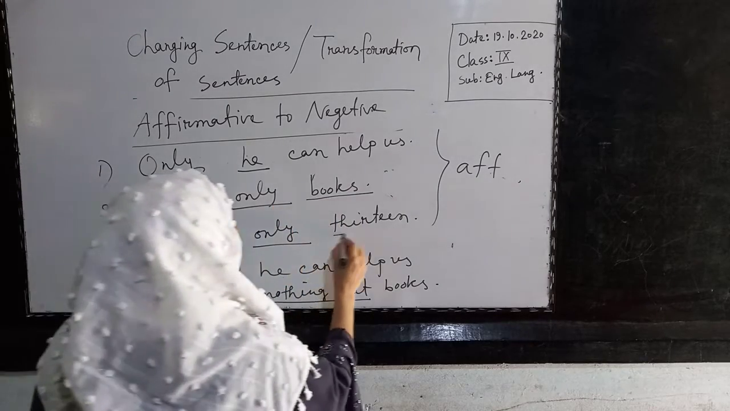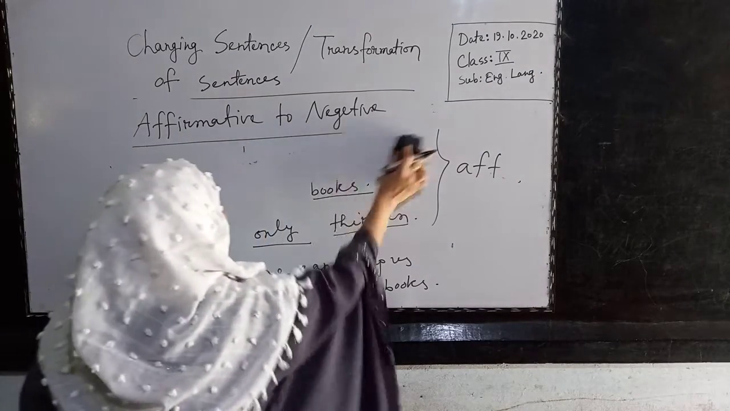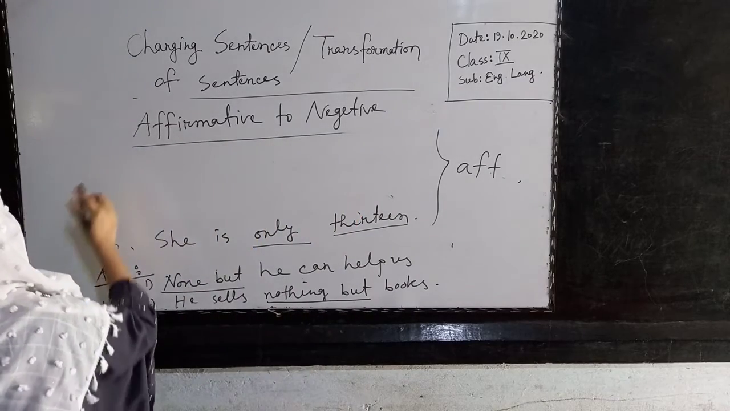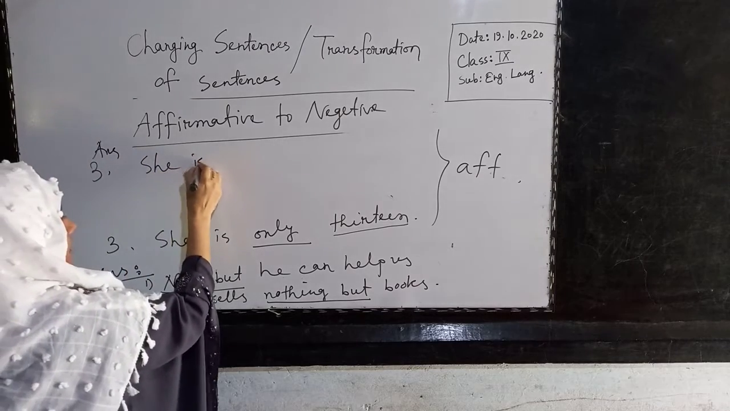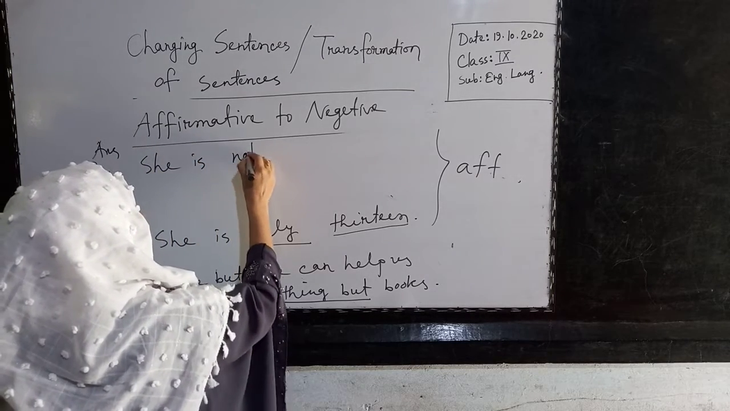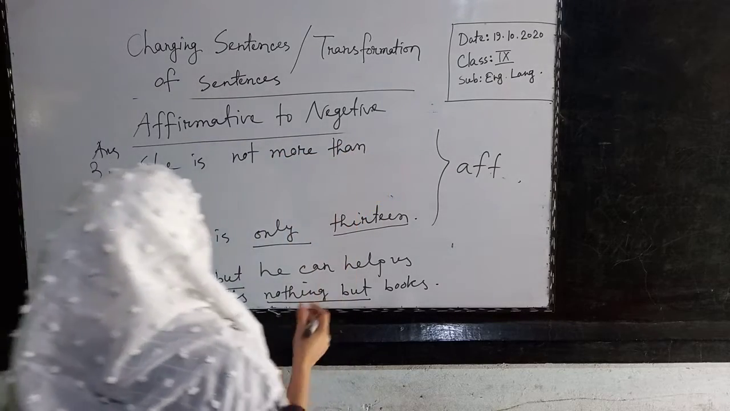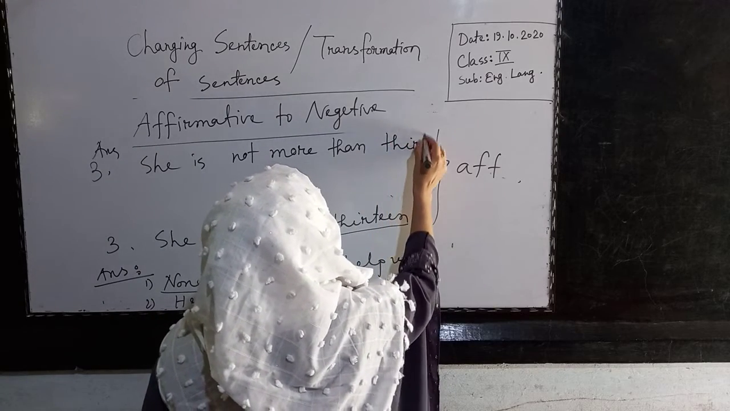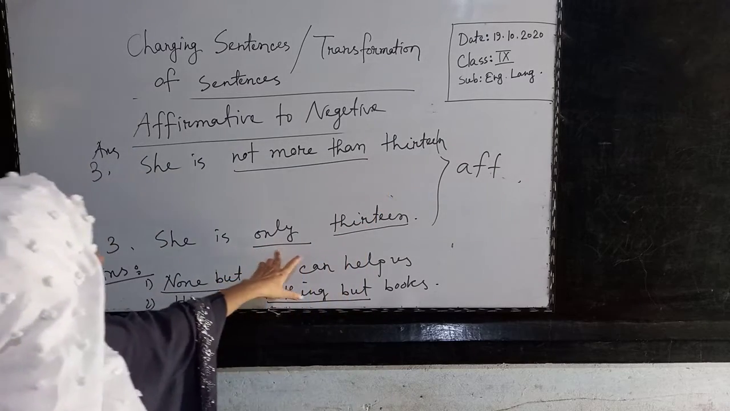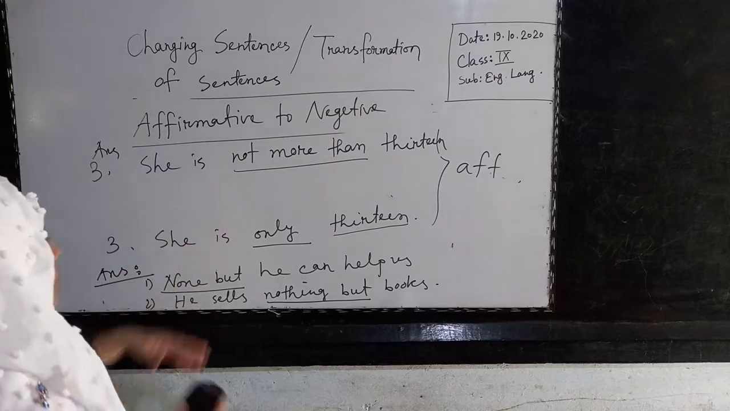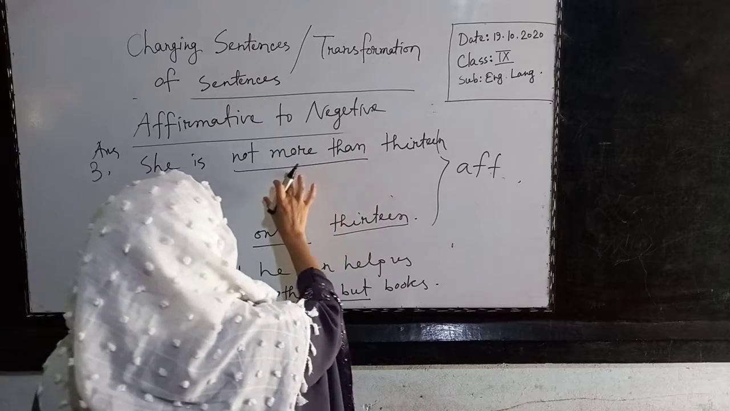Look here, 13, it is a time or age. When you see any age after only, then you will write not less than or not more than. Answer number 3: She is not more than or not less than, whatever, 13. So it is instead of only. After this only there is an age. So when you see any age or time after only, you will write not more than or not less than.